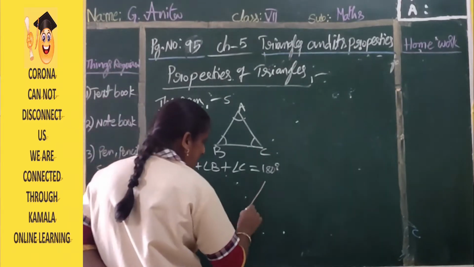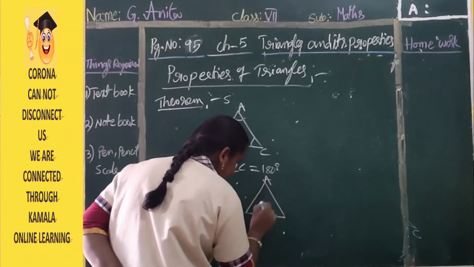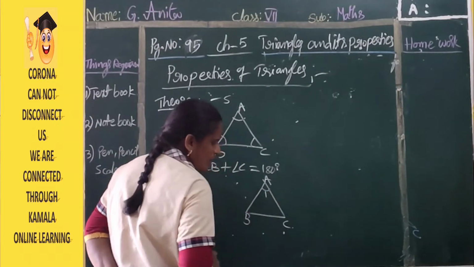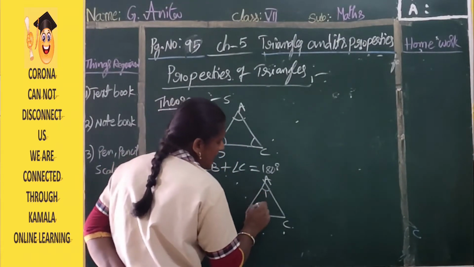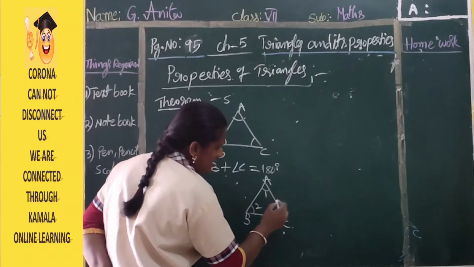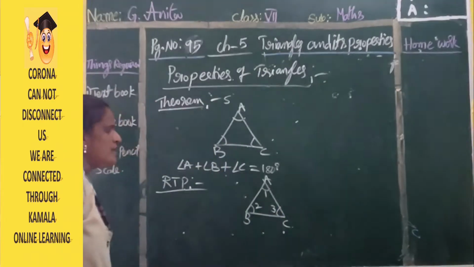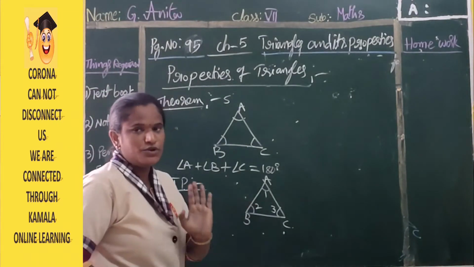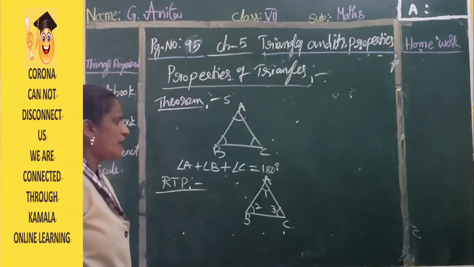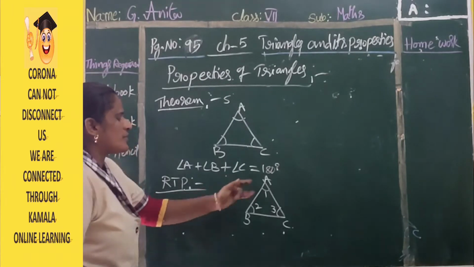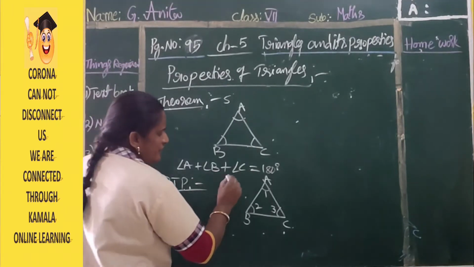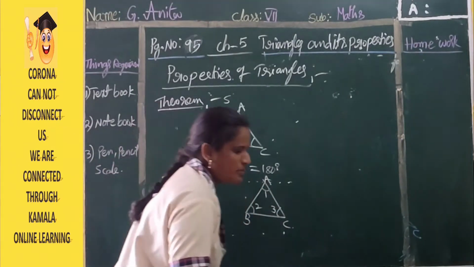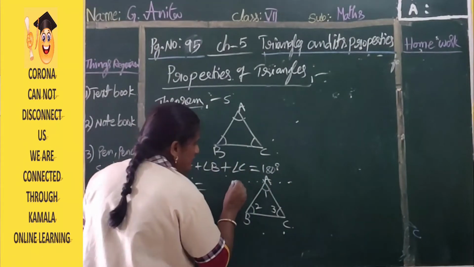So in triangle ABC, at A we are assuming angle 1, at B angle 2, at C angle 3. So we want to prove that angle 1 plus angle 2 plus angle 3 is equal to 180 degrees. Okay, clear? So construction: you have to draw a line which is parallel to BC. You have to draw one more line which is parallel to BC.